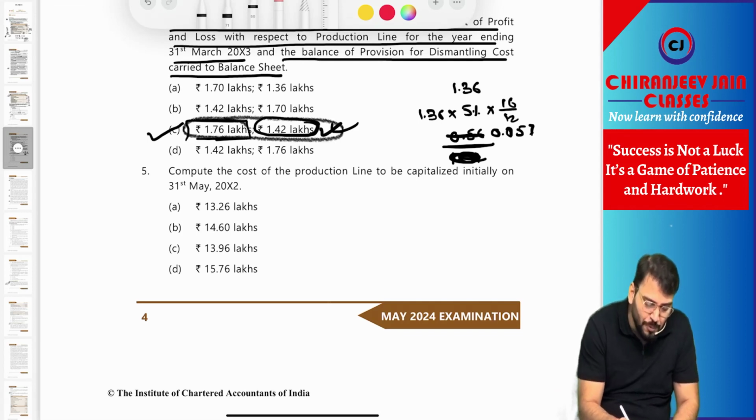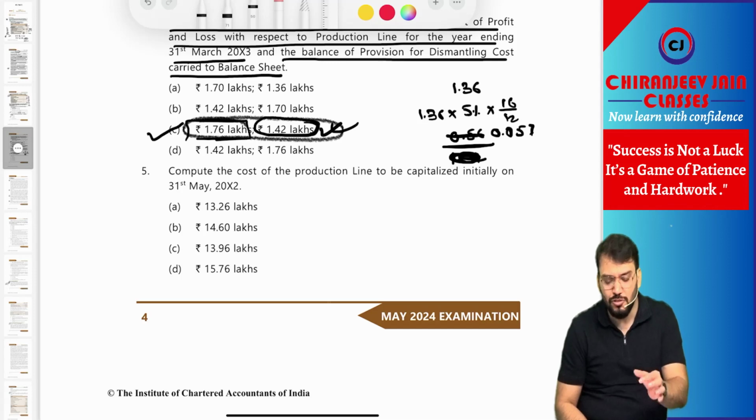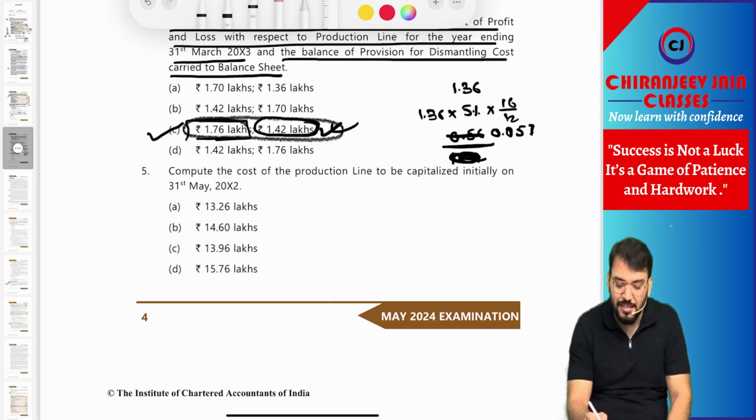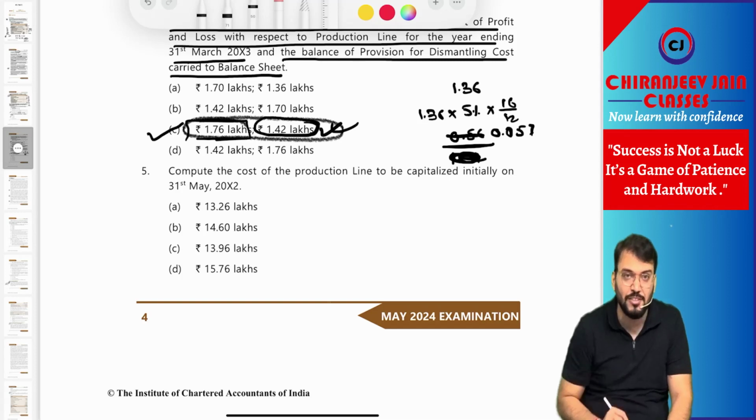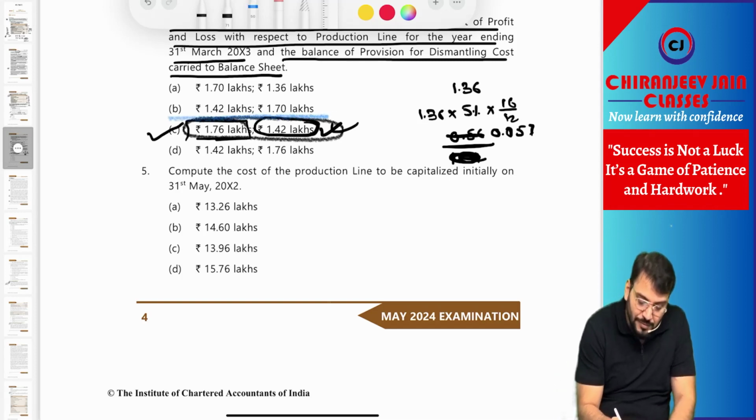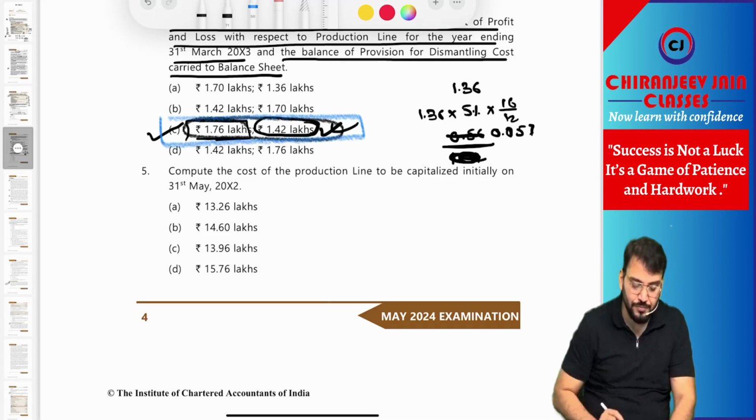Understood? The approximate answer. Some rounding off they have done, I think they have taken 0.06. If you take 0.06, then your answer will match. Understood? Yes, sir.